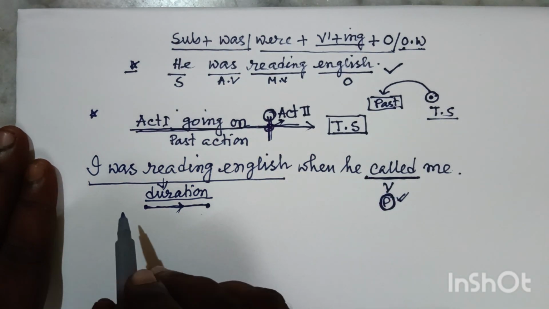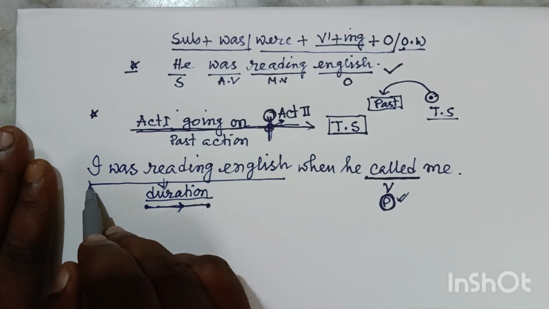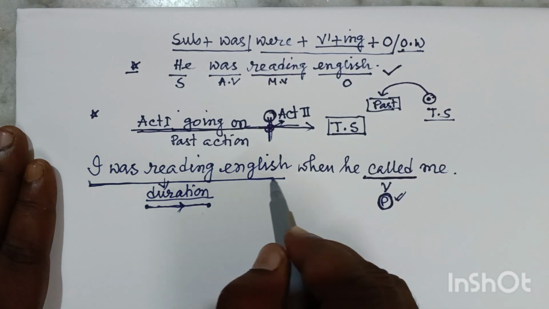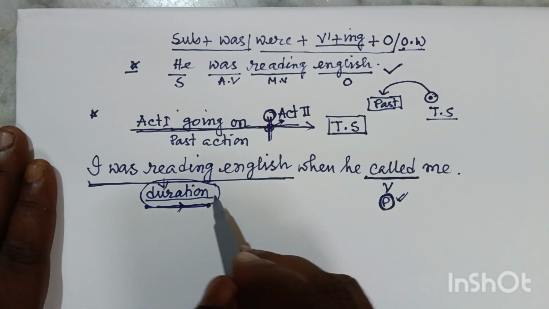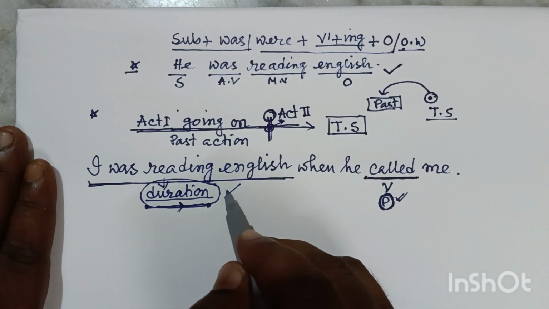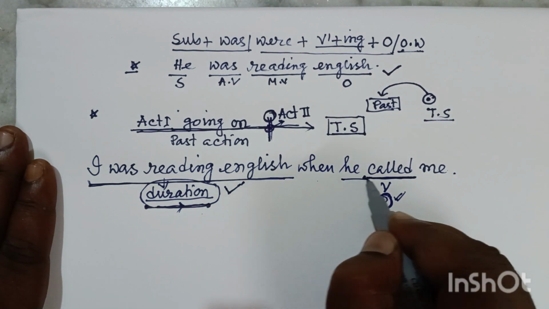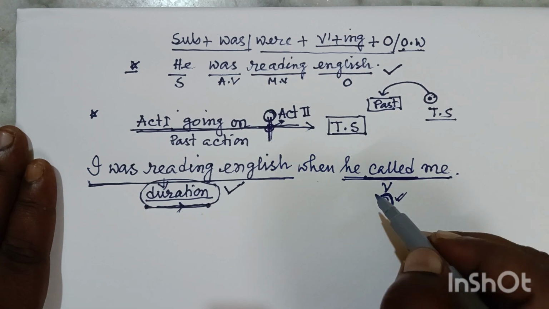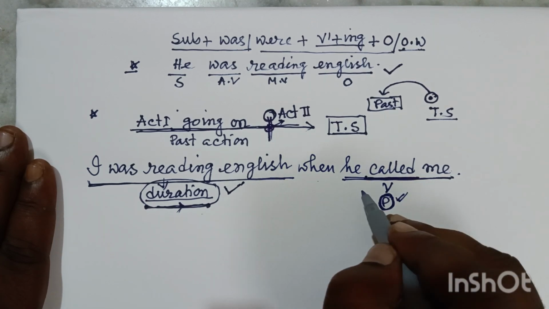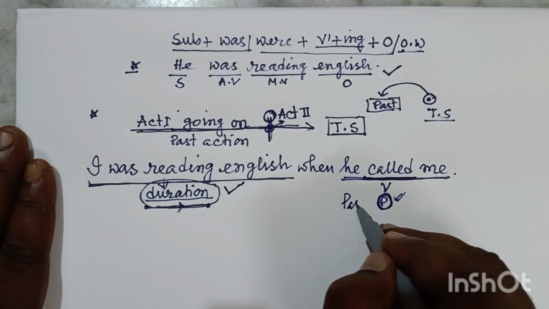Friends, for these types of sentences, for the action which was going on, the activity that needs duration, we have to write past continuous, and the action that interrupted it, by some other person, should be written in past indefinite.